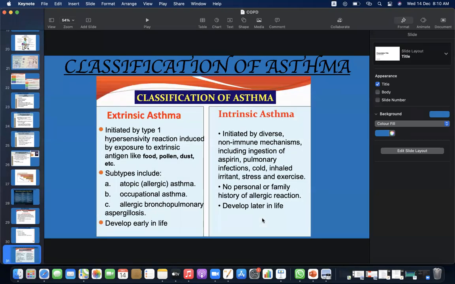Classification of asthma: extrinsic and intrinsic. Extrinsic is initiated by type 1 hypersensitivity reaction induced by exposure to extrinsic antigens like food, pollen, dust, etc. Subtypes include atopic, occupational, and allergic bronchopulmonary aspergillosis, developing early in life. Intrinsic is initiated by diverse non-immune mechanisms, including ingestion of aspirin, pulmonary infections, cold, inhaled irritants, stress, and exercise. No personal or family history of allergic reaction; it develops later in life.